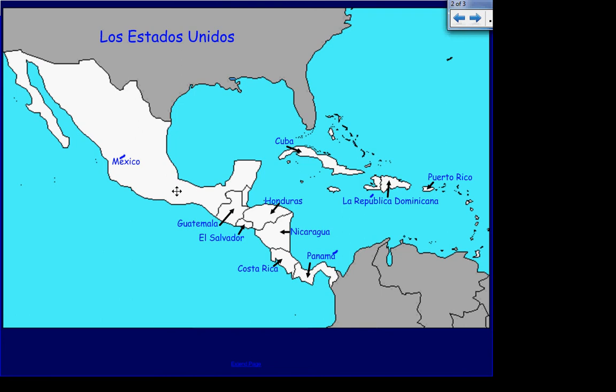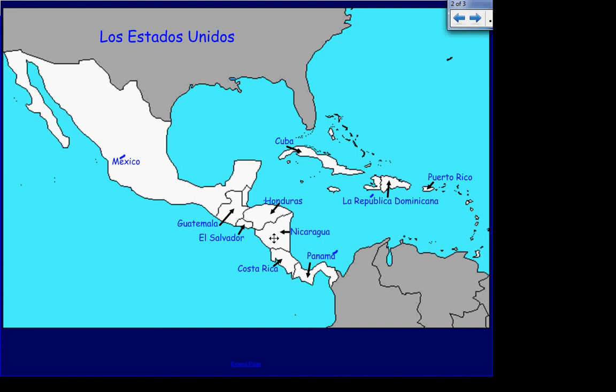Alright, this first country right here is Mexico. This is Guatemala. Then we go next to Honduras, this big country. This little country right here is El Salvador. Esta es Nicaragua.